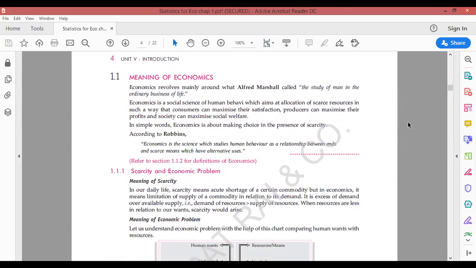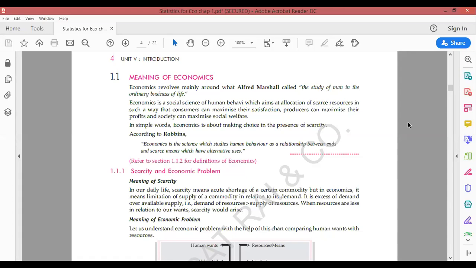So first of all, what are we going to study in this chapter? This chapter is basically about the definitions of economics. We'll study what is meant by economics, and how different economists have given definitions of economics. Then we will study the problem that we face in the economy, the economic problem, and the reasons why the economic problem arises.